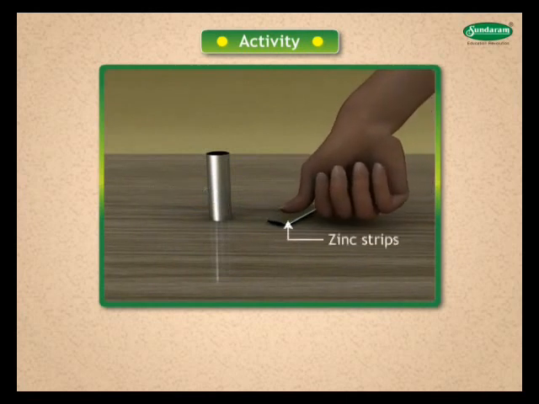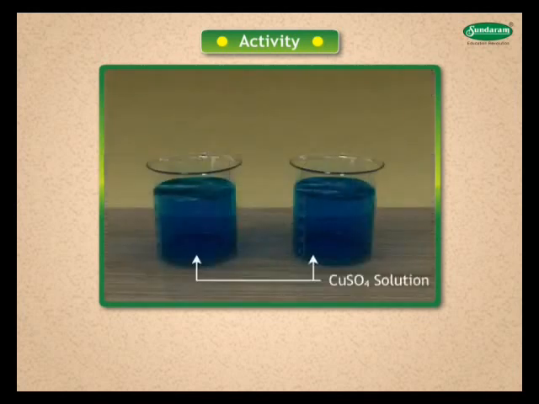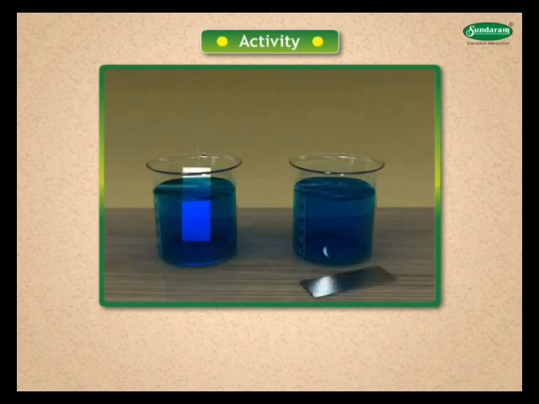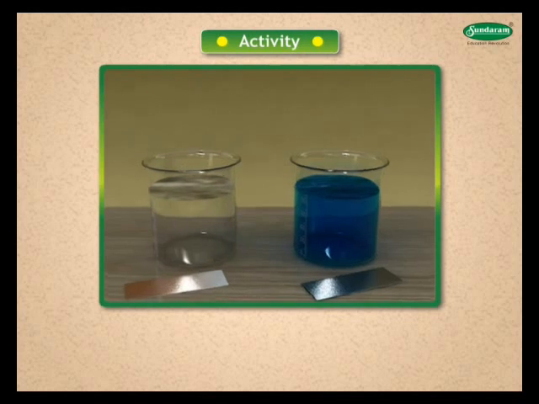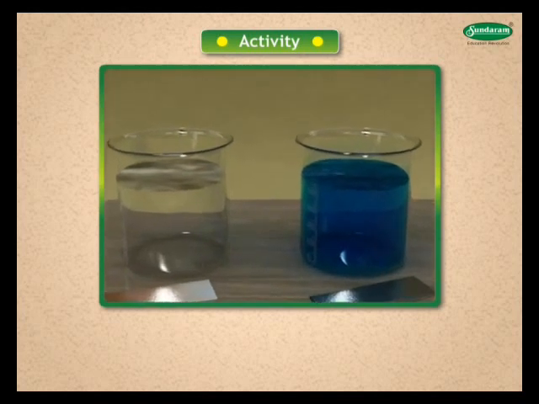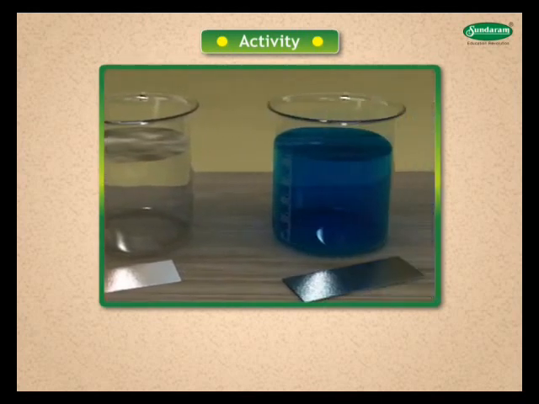Cut into 2 strips. Take CuSO4 solution in 2 beakers A and B. Dip this zinc strip in copper sulfate solution A. Take copper sulfate solution in another beaker B for comparison. Keep another plain zinc strip aside also for comparison. Remove the zinc strip after about 5 minutes. Compare intensity of blue color of copper sulfate CuSO4 in beaker A and beaker B.